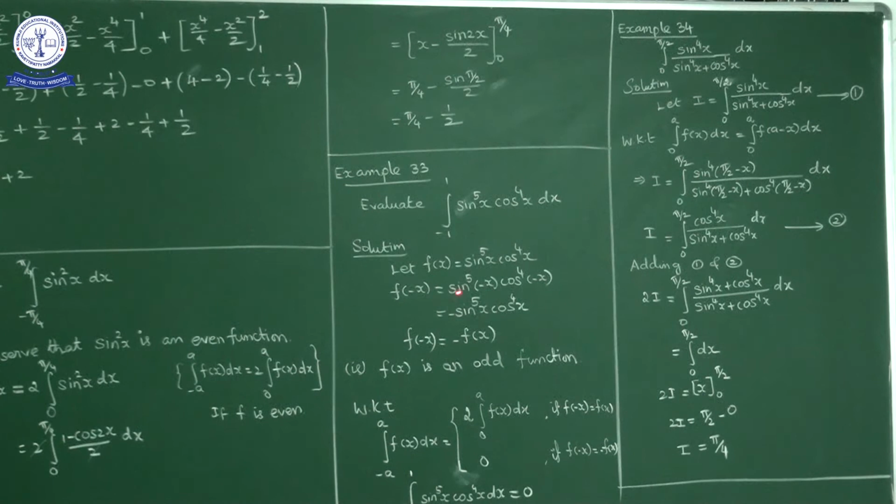Sin of minus x is minus sin x, so minus sin x whole power 5 is minus sin^5 x, and cos of minus x is cos x, so cos^4 of minus x is cos^4 x. So this is minus sin^5 x cos^4 x, which is minus f of x. Whenever f is an odd function, the integral from minus a to a of f of x dx is 0. So this integration value is 0. The integral from -1 to 1 of sin^5 x cos^4 x dx is equal to 0.